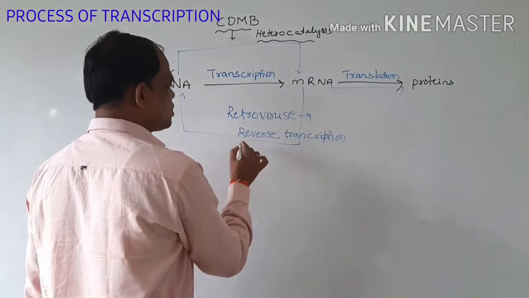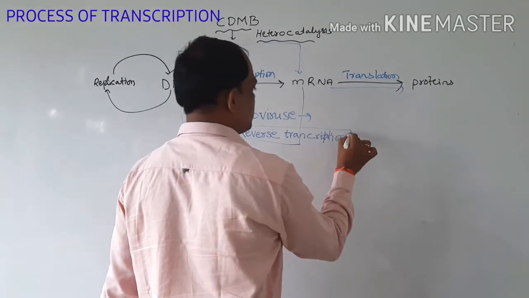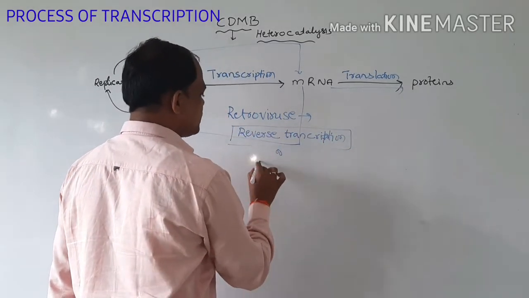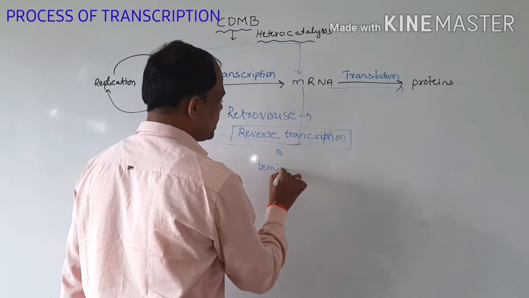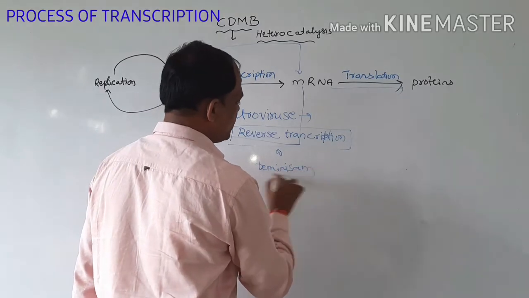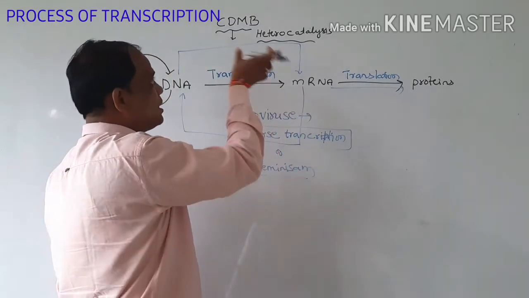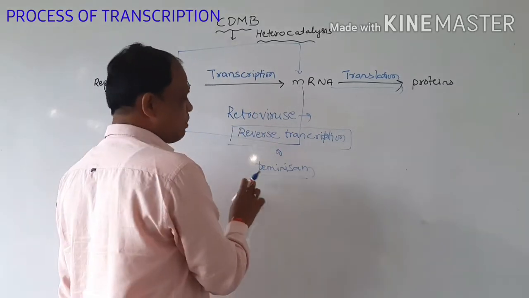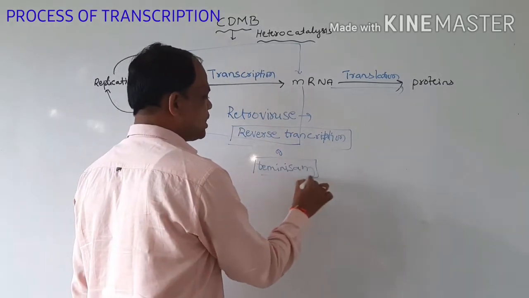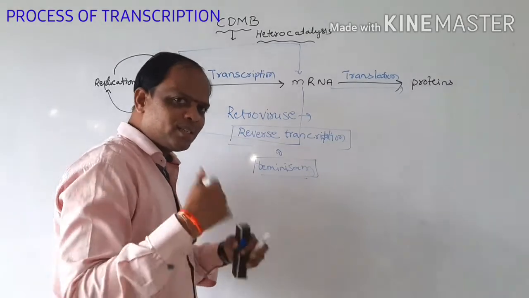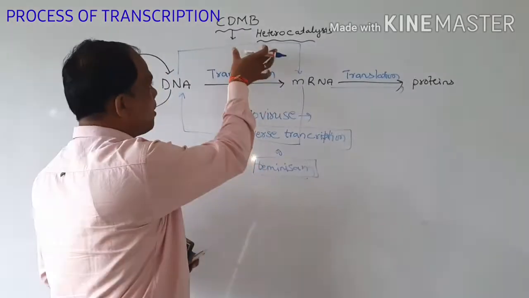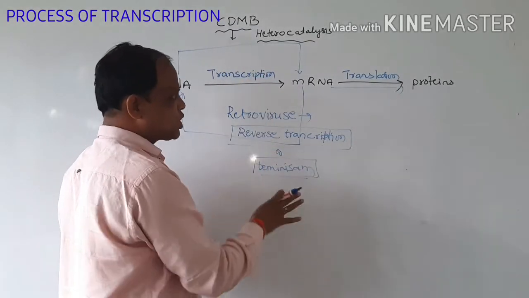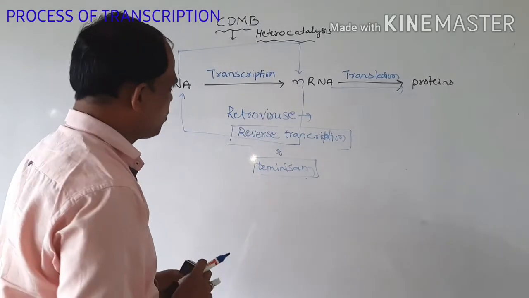All this process is also called reverse transcription or Teminism, meaning the reverse central dogma of molecular biology. This is the introduction of the central dogma of molecular biology.